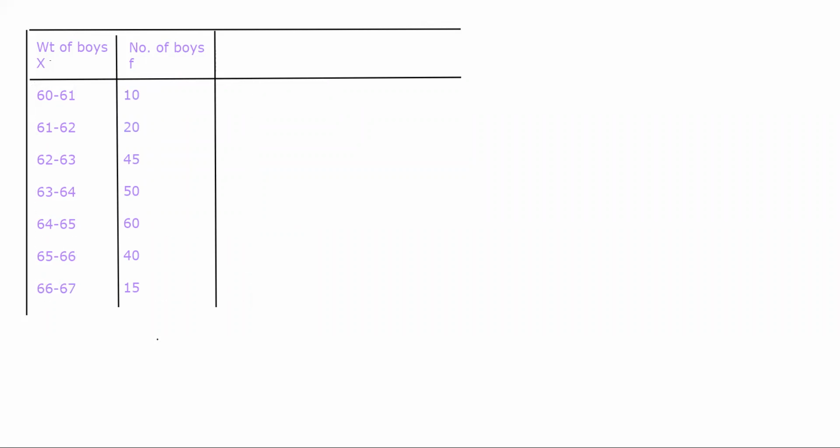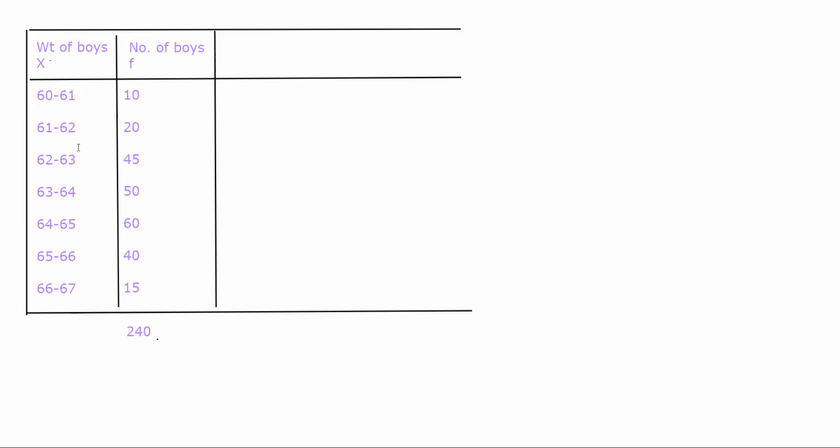Now you are given that there are a total of 240 boys in a particular class, or let's suppose there are 3-4 classes in a school. Let's suppose we are having 10th class boys, and we are trying to find out amongst 7 classes what is the weight. In that scenario, they have categorized the data and given us that in the 60 to 61 kg category there are 10 boys in the school. In the 66 to 67 category there are 15 boys. In 61 to 62 there are 20 boys. So the total number of boys is 240. Here sigma of f, the total frequency will be 240. This data will be given to you.